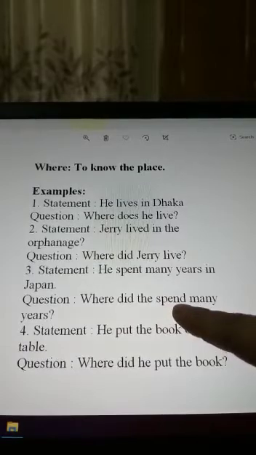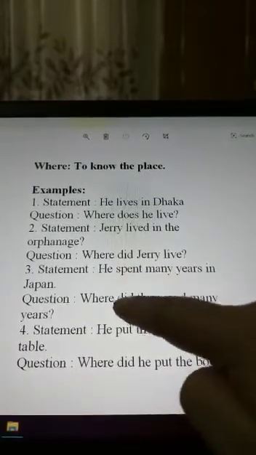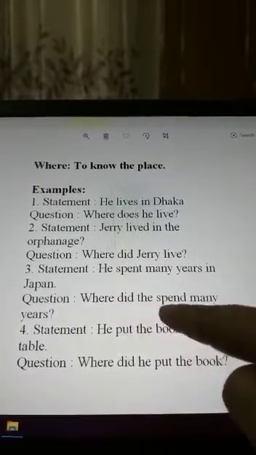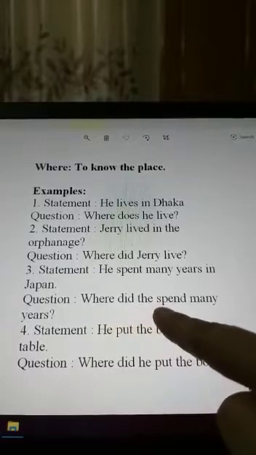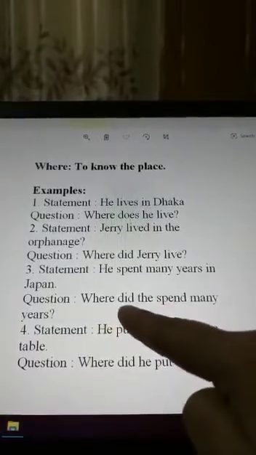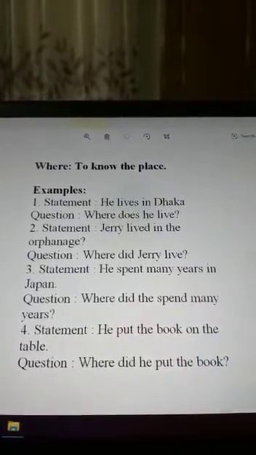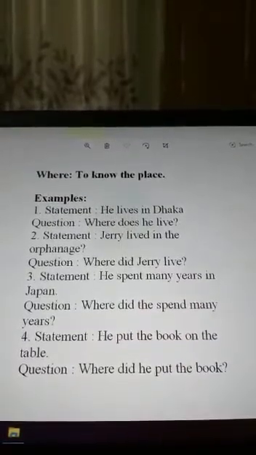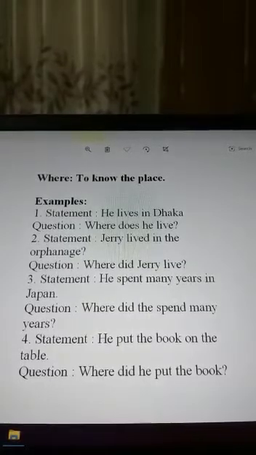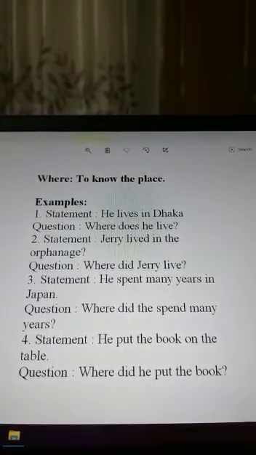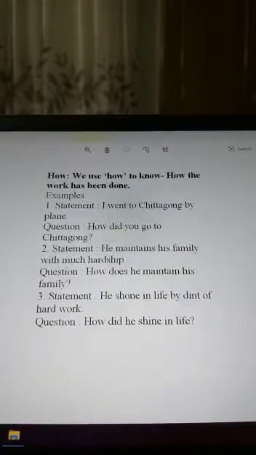In each and every example we have to be very careful about which form of main verb we will use, and which form of the helping verb we will use. We have to know it very clearly and very carefully. And number 4, he put the book on the table. Question: where did he put the book?